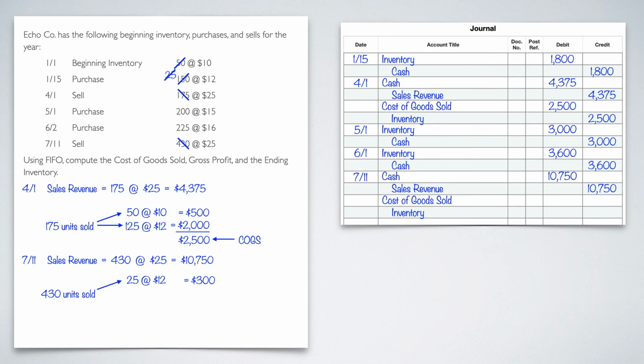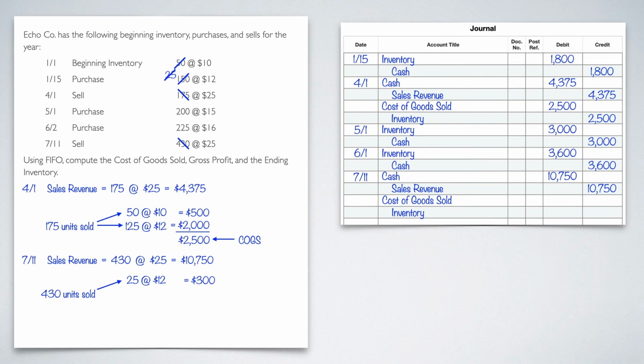Now, this is the reason why I put a slash mark in a different direction on the sales. If you didn't have that slash mark over the 175, I don't want you to go through and make a mistake and say, hey, I've got 175 at 25 that I'm going to expense. Remember, that's a sale. That's not a purchase.